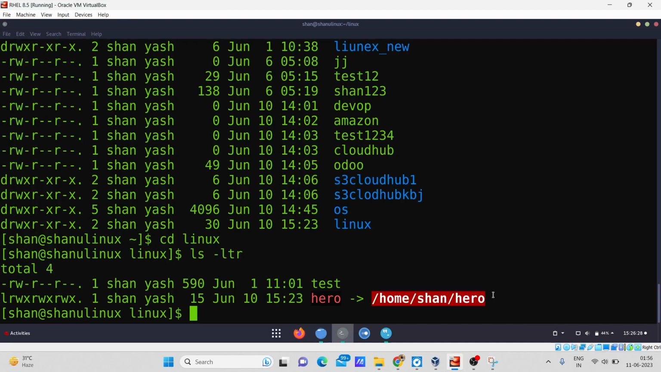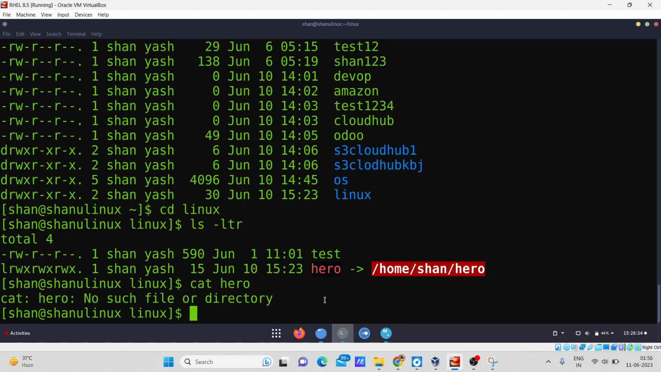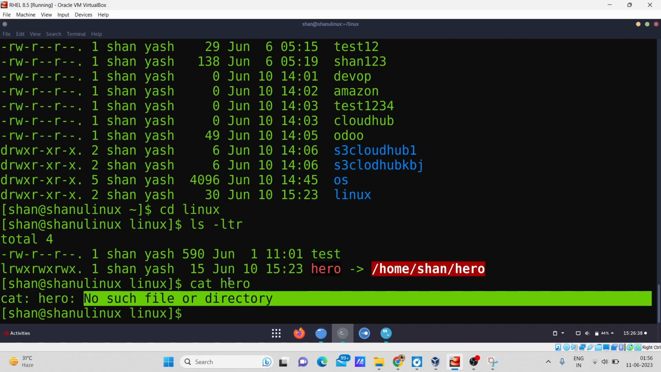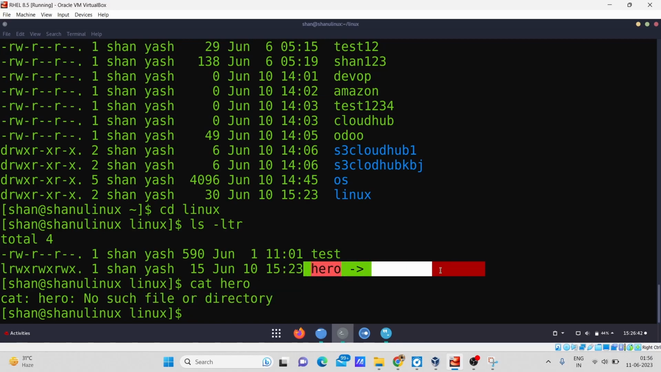If you want to see, you can type the command cat, and you can see whether it is removed or not. After typing the command, it shows that there is no such file or directory in this directory. The link is still there, but the content of the file is gone because I had deleted it from my home directory. So this is how a soft link actually works.